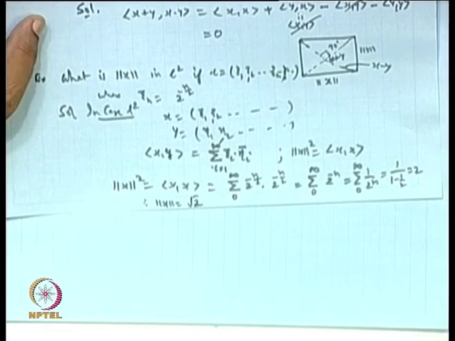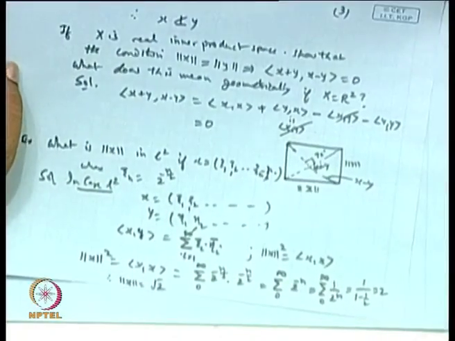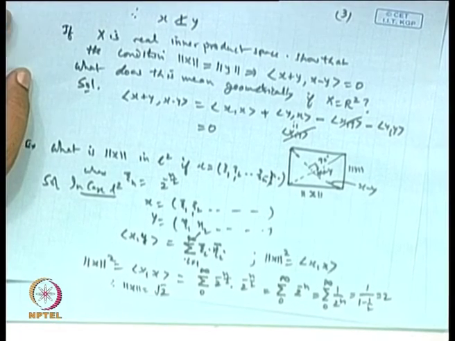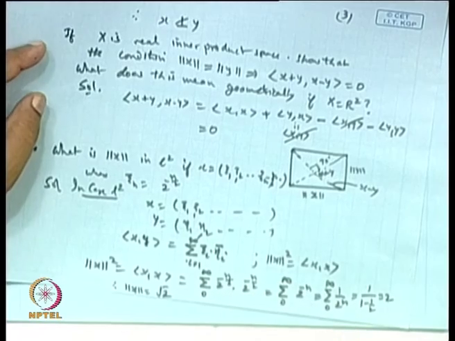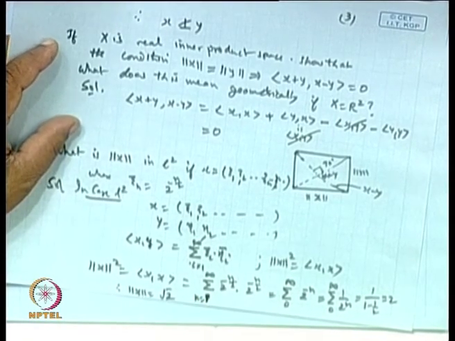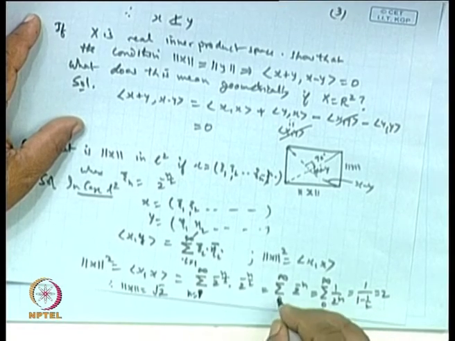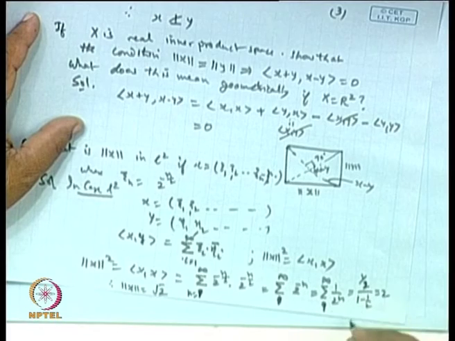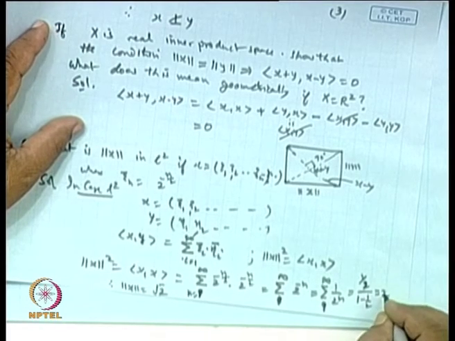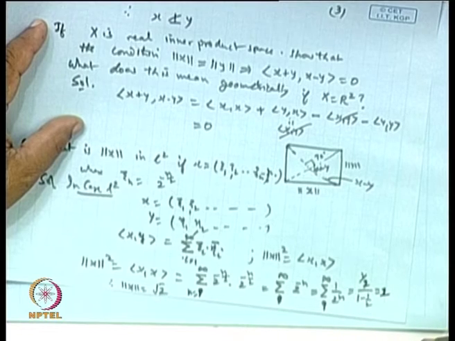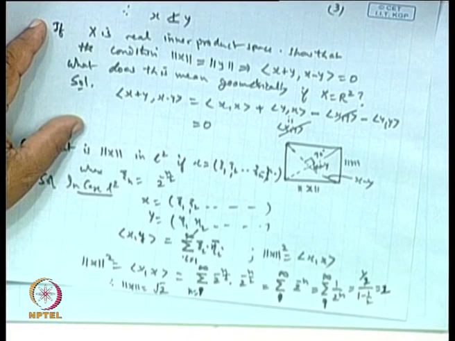Sir, in the definition we have i equal to 1 to infinity. It is no problem. If you take n equal to 1 to infinity, then the first term will be half, and the sum is half over 1 minus half, so the total value will come out to be 1, and then the norm will be 1.